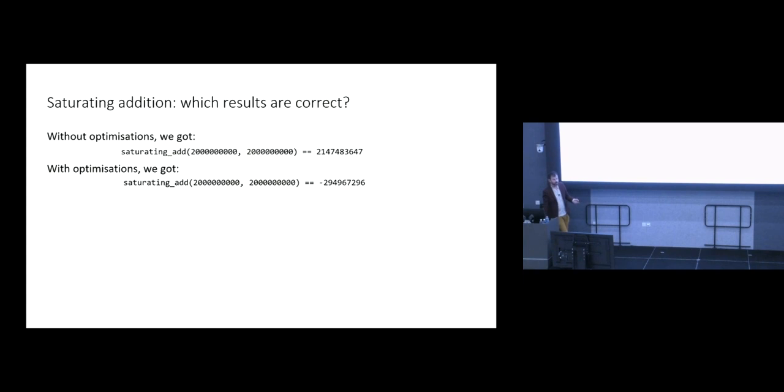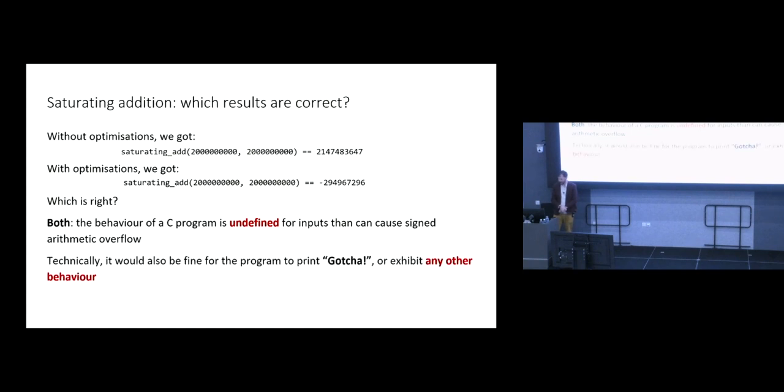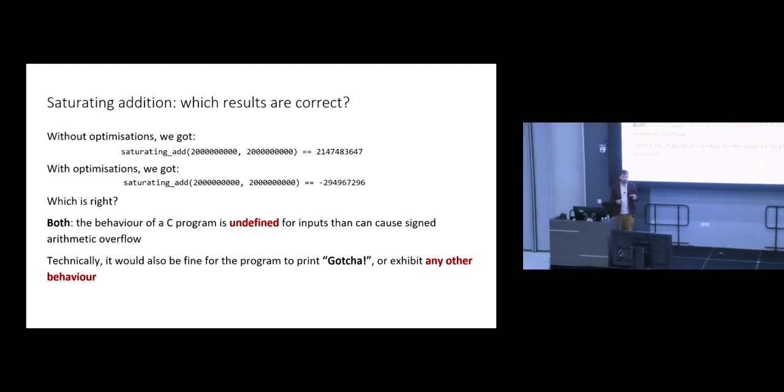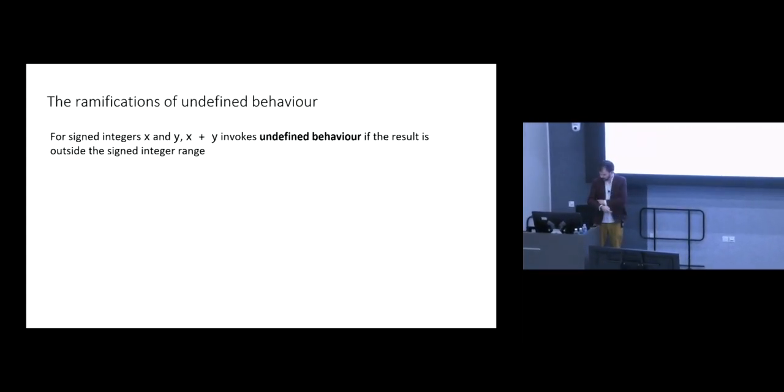What do you think? Both. Yeah? Or neither, or which is right? Yeah, both. Okay. So because the program has got undefined behavior, signed arithmetic overflow is an undefined behavior in C, then the program can do anything. It would be fine for the program to print gotcha or indeed exhibit any other behavior. In practice, the program won't print gotcha. It will do something rational, right? Rational from the compiler's perspective, and we'll have a look at that in a moment.